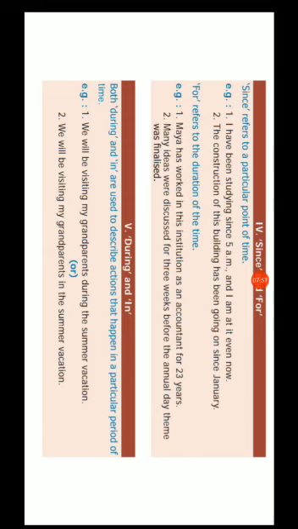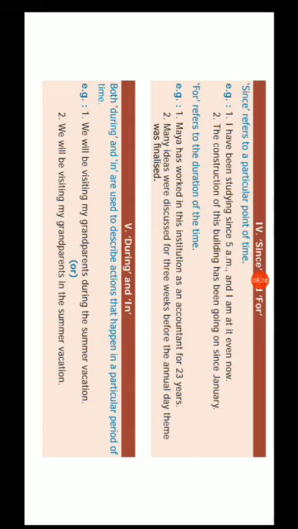Many ideas were discussed for 3 weeks before the annual day theme was finalized. How long were they discussed? For 3 weeks. So, since and for. My dear children, don't confuse this since and for. Since refers to a particular point of time and for refers to a period of time.